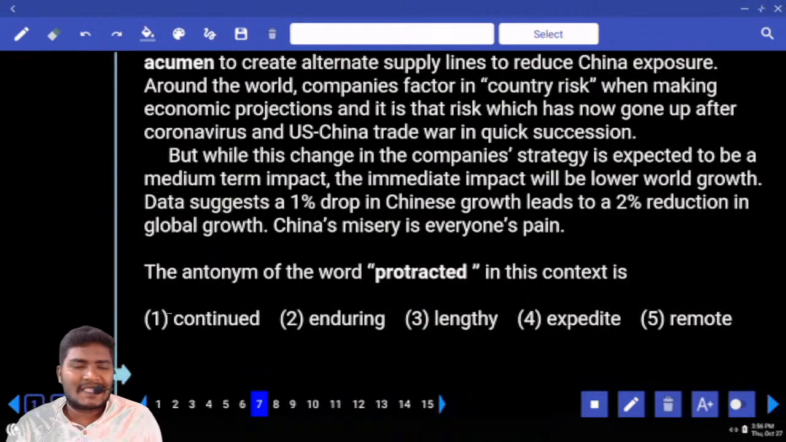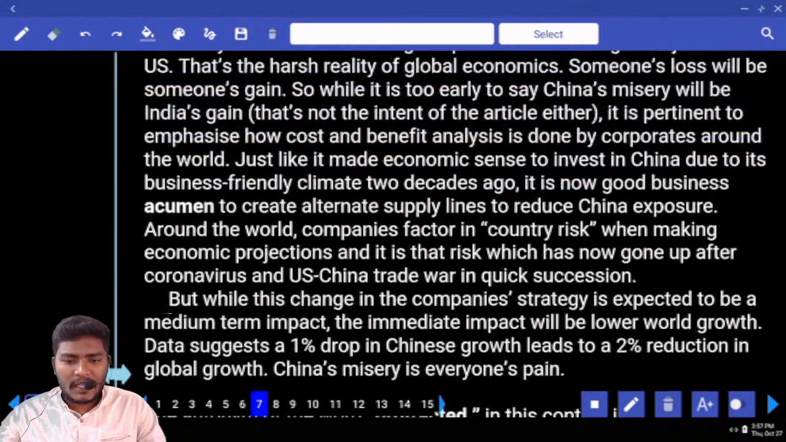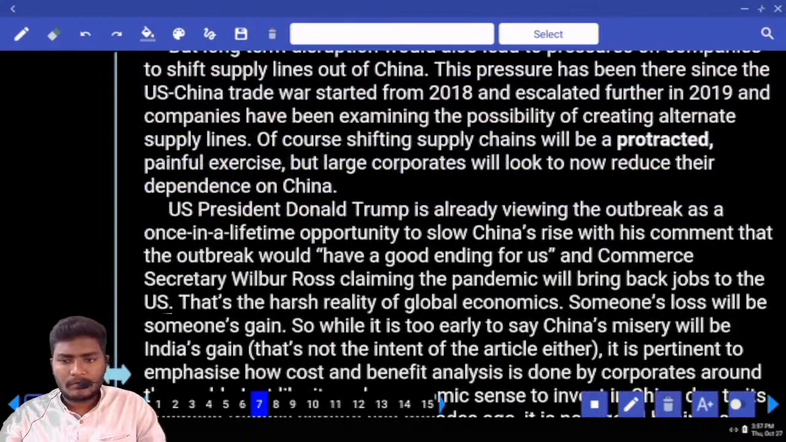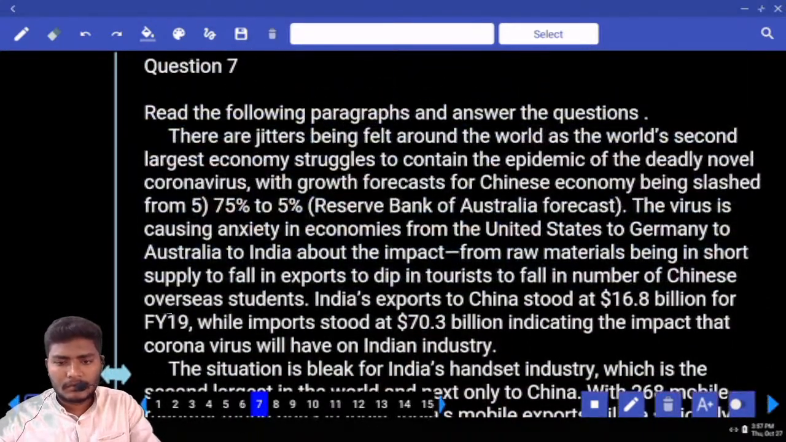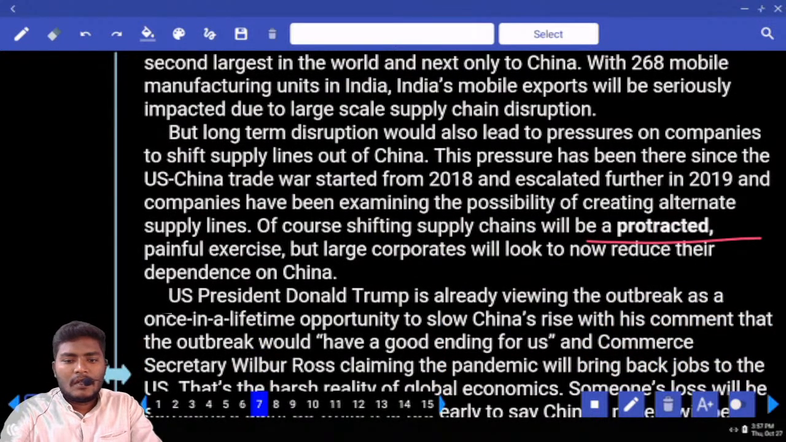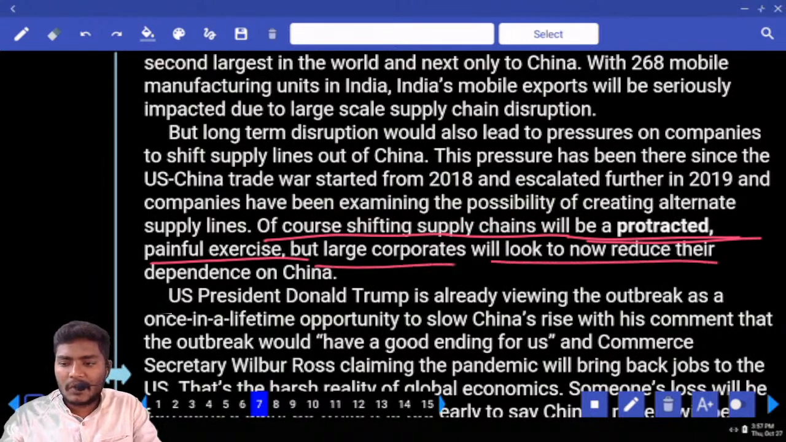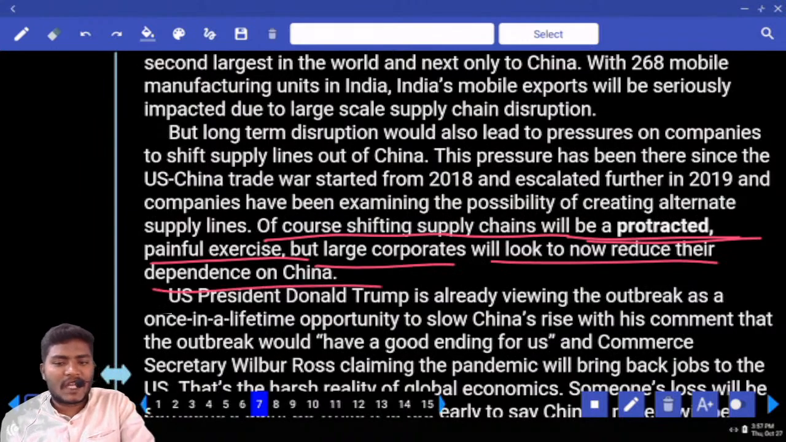Antonym of the word protracted. What is the meaning of protract? Protract, this has come to you many times already. What do you mean by protract? Look at the word given. Where is this word? Of course, shifting supply chains will be protracted, painful exercise, but large corporates will now look to reduce their dependence on China.